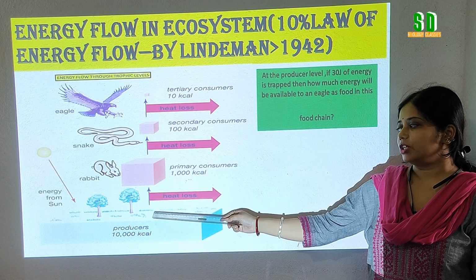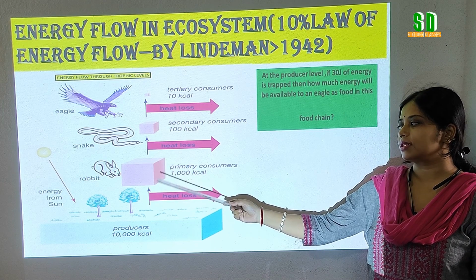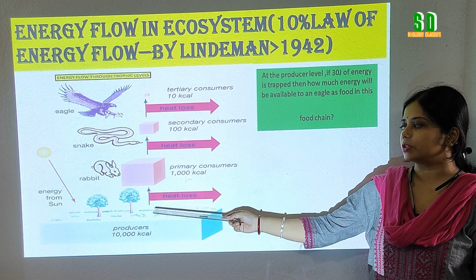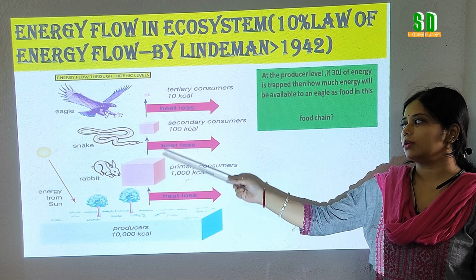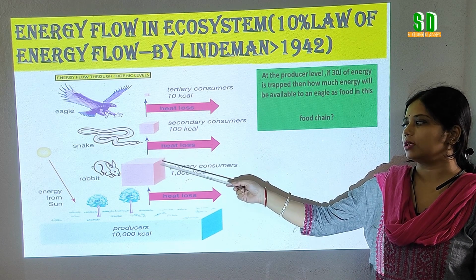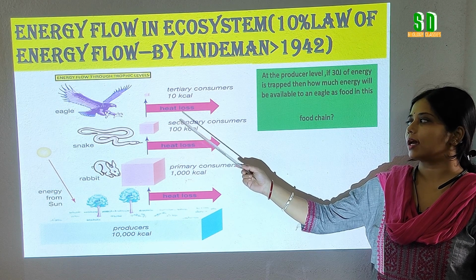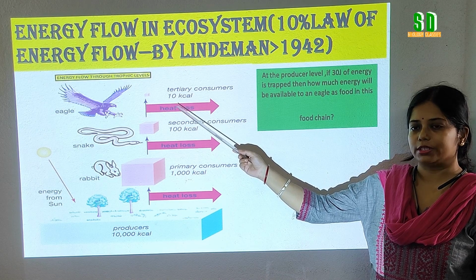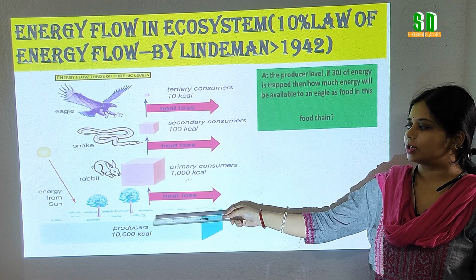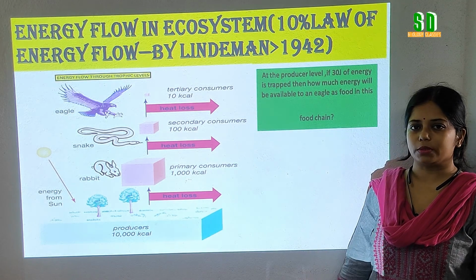When the green plants are eaten by the primary consumers or herbivores, the same energy is transferred from the producer to the next trophic level. This process goes on in the successive trophic levels when the primary consumers are eaten by the secondary consumers, and the secondary consumers are eaten by the tertiary consumers. In this way, food energy is transferred from one trophic level to another.